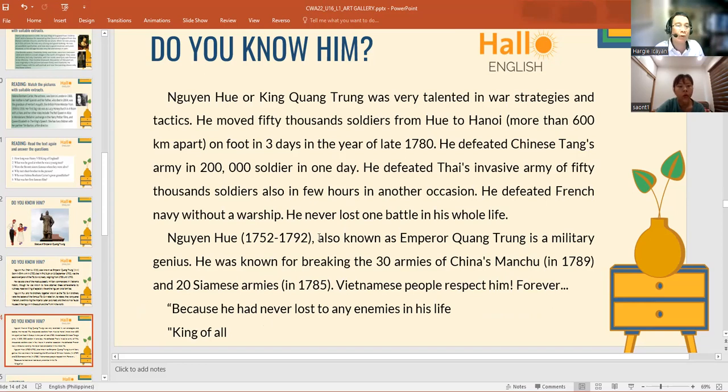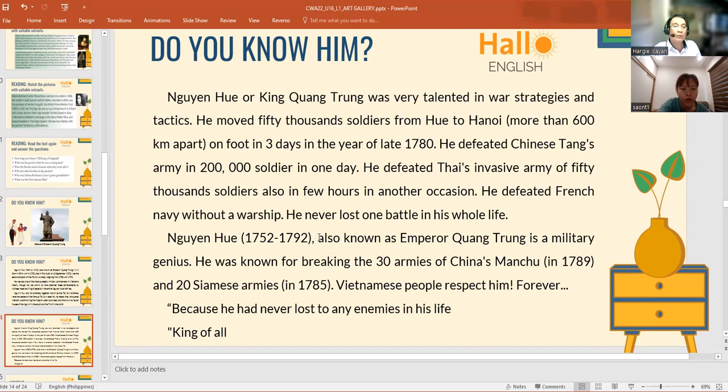Nguyễn Huệ, or King Quang Trung, was very talented in strategies and tactics.